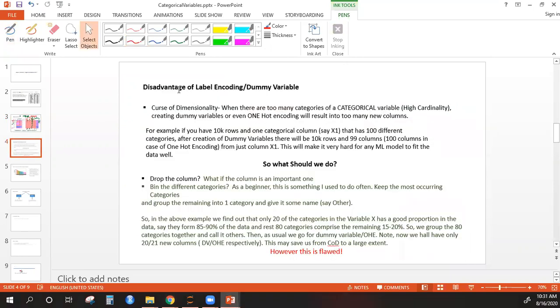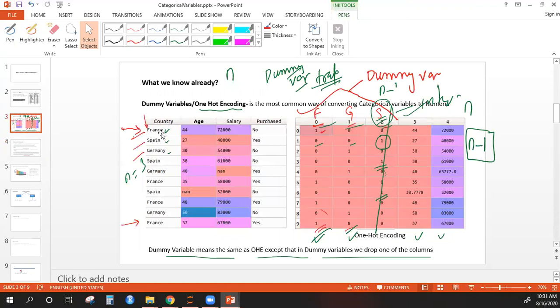Okay, now what is the disadvantage of using the dummy variable or one hot encoding, OHE? So what is the disadvantage there? Now the disadvantage is, what if your data has many unique categories?